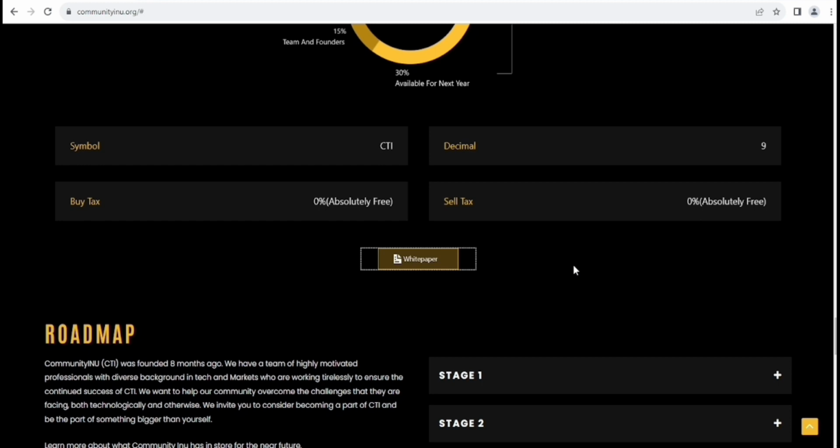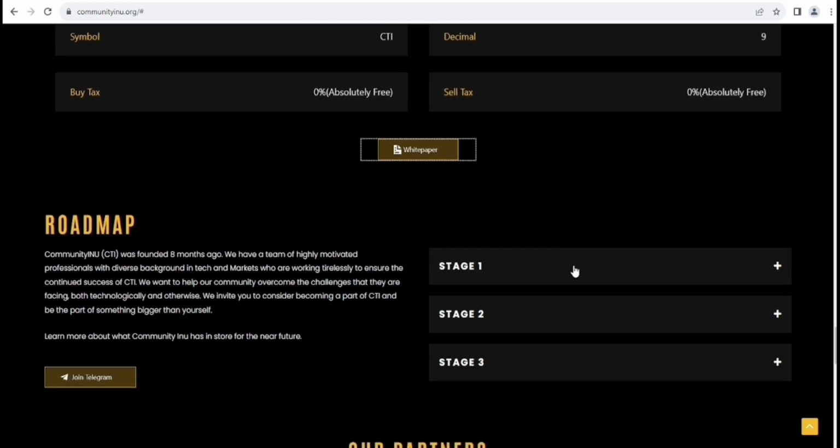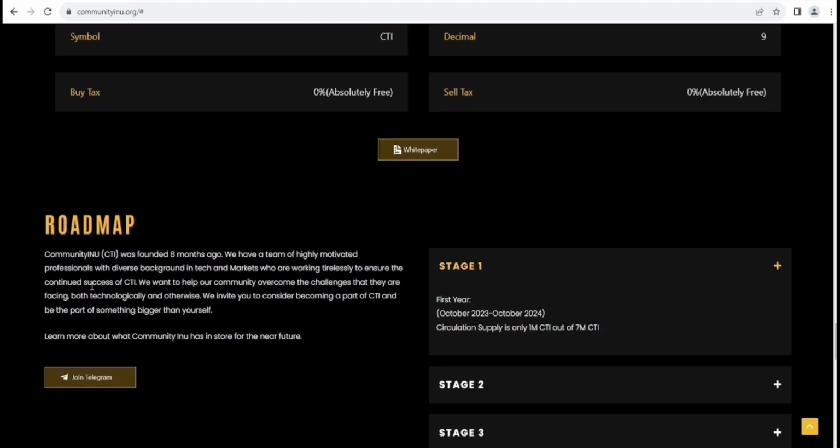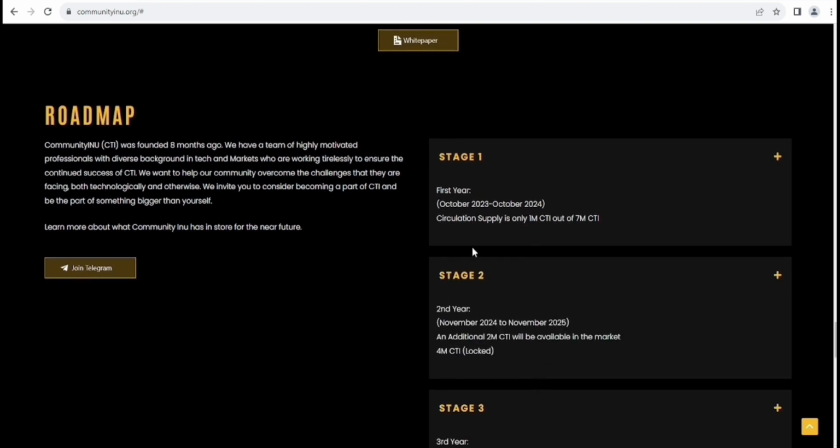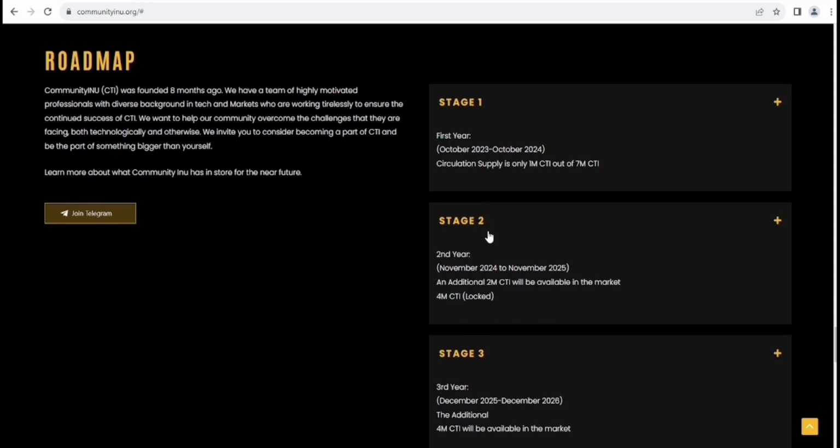Yeah. So here you can see the roadmap, stage 1, stage 2, and stage 3. First year, October 2023 to October 2024, they will have a circulating supply of only 1 million CTI out of 7 million CTI. Guys, they have such a limited supply, I think it's around 8 million supply they have only.